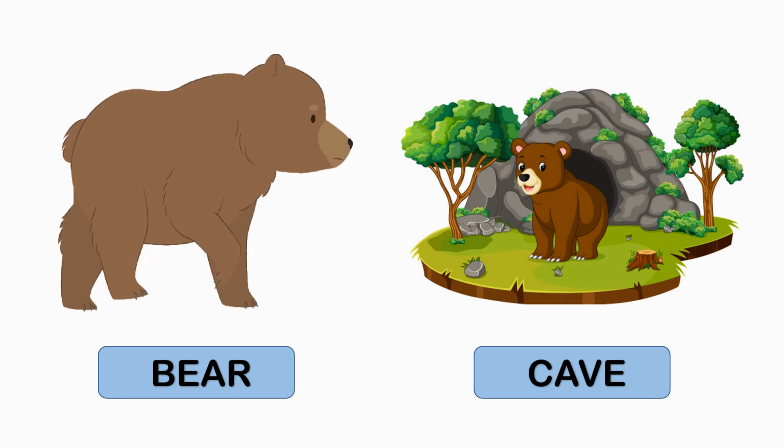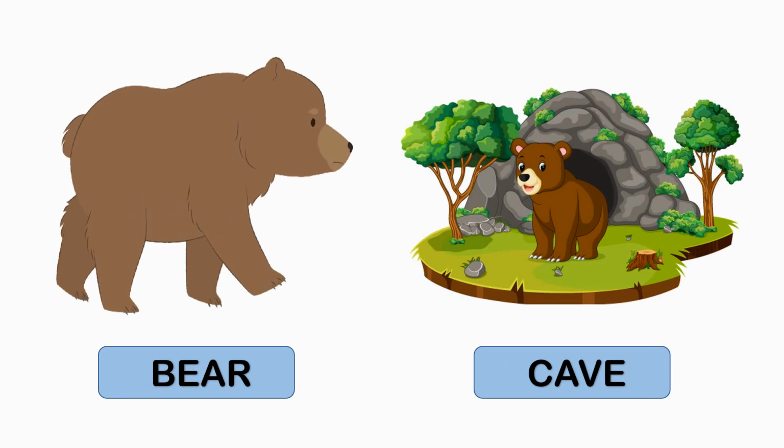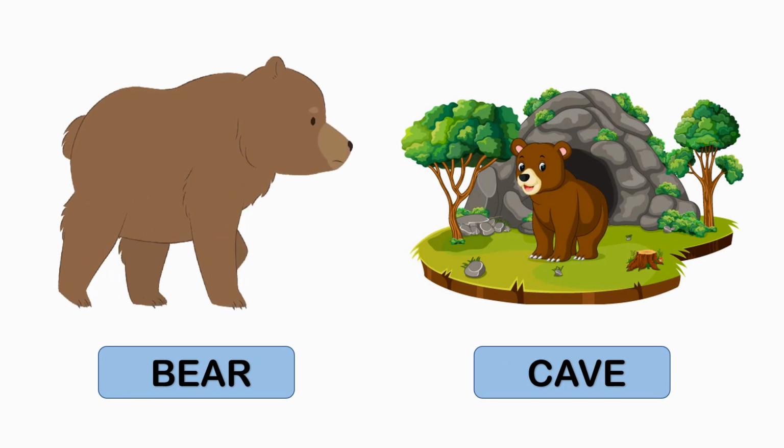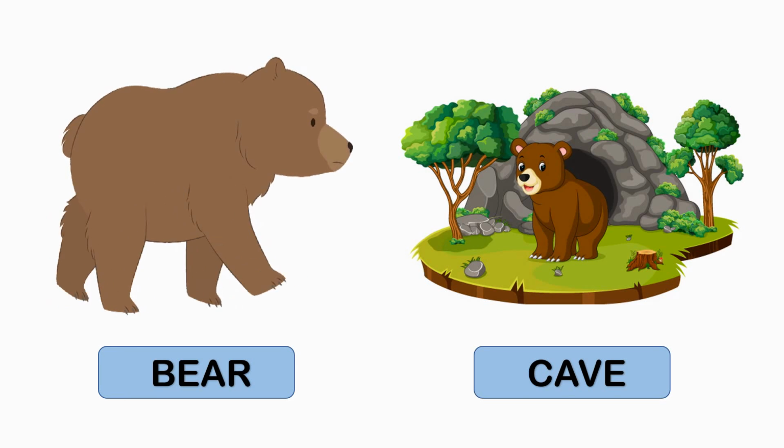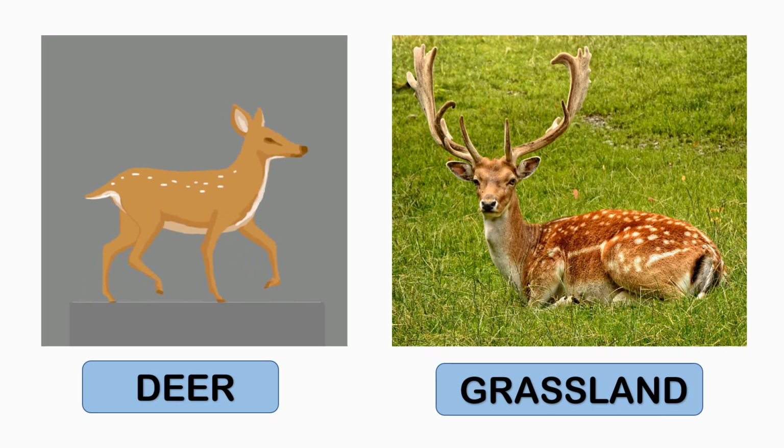Bears live in a small group. Can you tell me, children, where does a bear live? Yes, a bear lives in the cave. Let me tell you more about deer. What is a deer house called? A deer house is called grassland. Means a deer lives in the grassland.